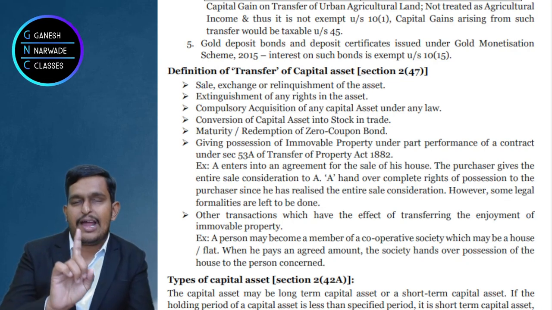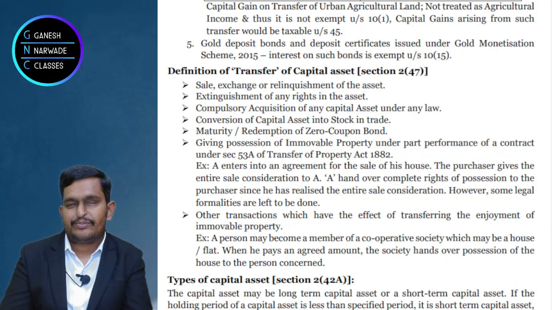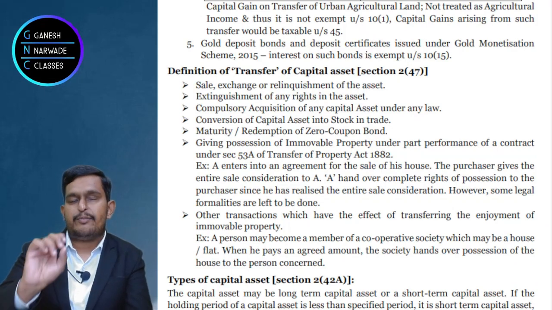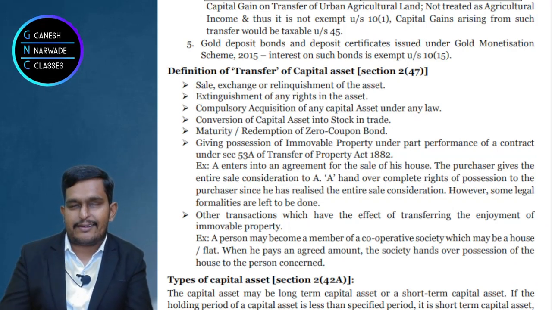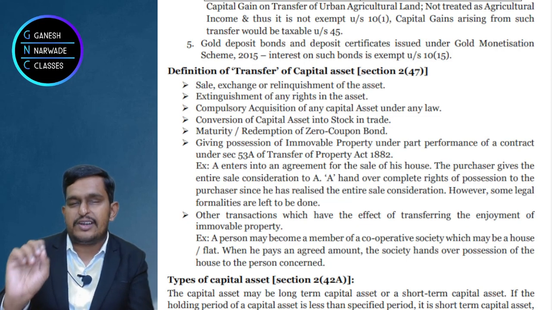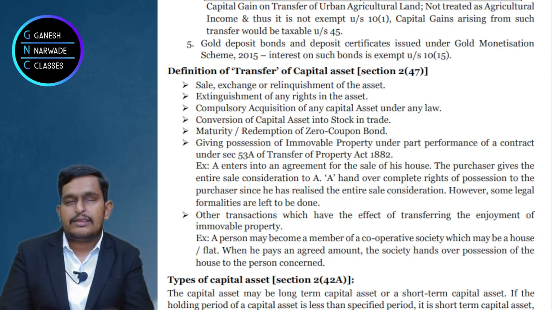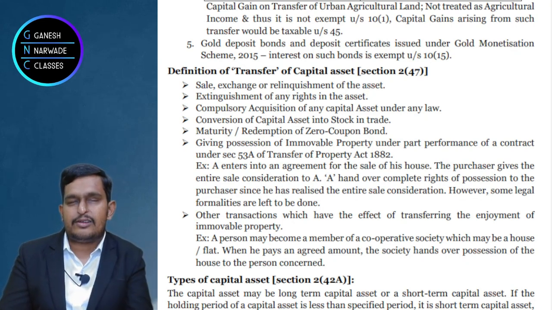One is the face value of the shares, and second one, the profits earned on that shares, the accumulated profits on that shares. The accumulated profits are taxed as dividend under section 2 subsection 2 clause 22e.